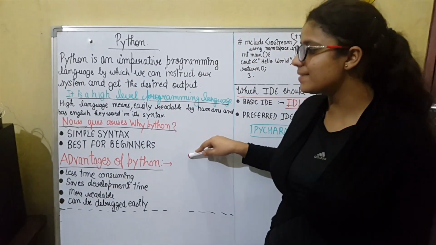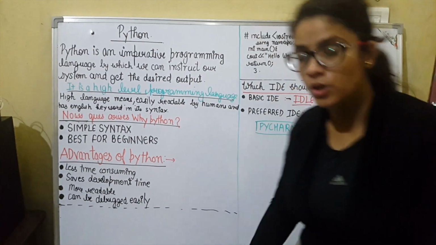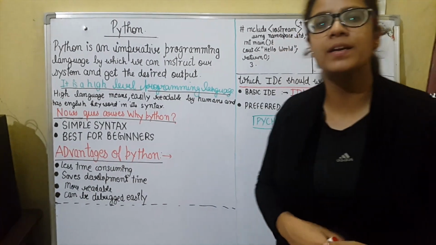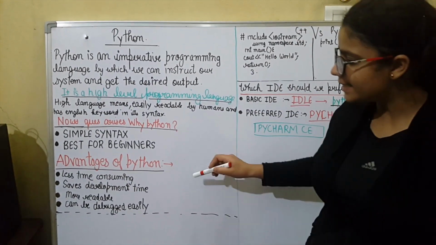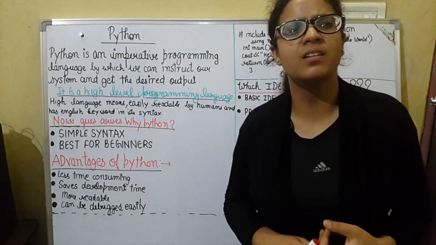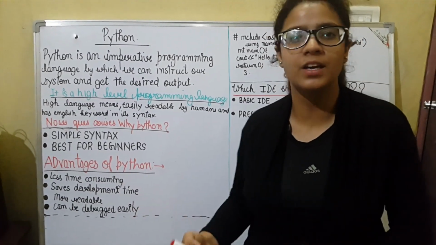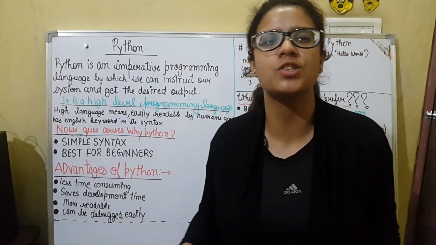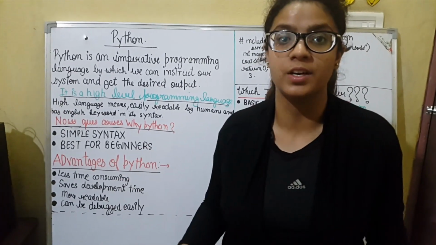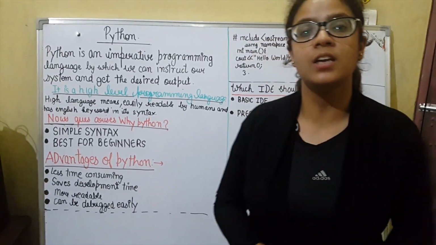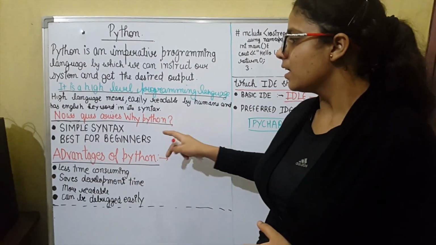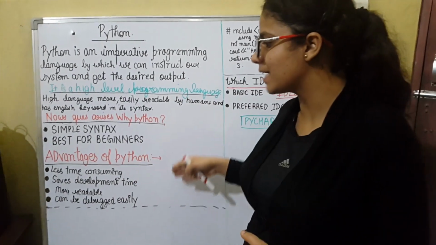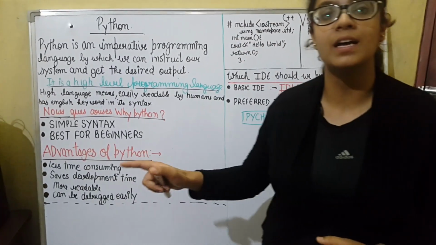Moreover, there are some basic advantages of the Python language, which include its less time consuming property. Python is very less time consuming due to its simple syntax. Moreover, it saves development time. When developers make big projects, the main and basic difficulty they face is the vast time consumption that their project needs. Now, the simple syntax and simple programming properties that Python has make it take a little less time in development.